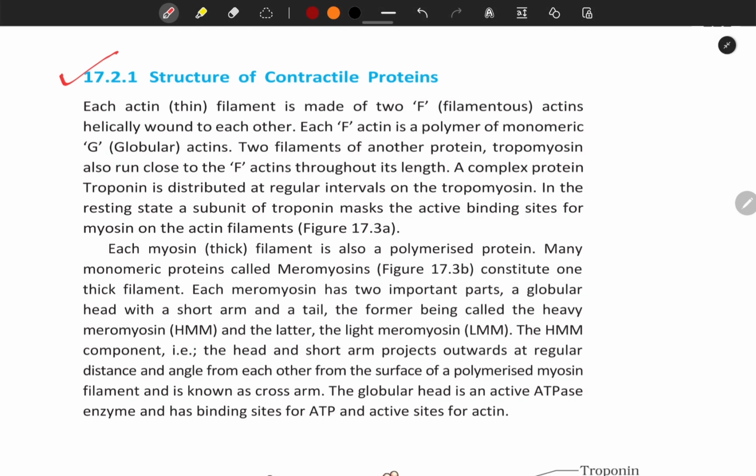17.2.1 Structure of contractile proteins. Each actin, that is thin filament, is made up of two F filamentous actins helically bound to each other. Each F actin is a polymer of monomeric, that is G globular actins. Two filaments of another protein, tropomyosin, also run close to the F actins throughout its length. A complex protein, troponin, is distributed at regular intervals on the tropomyosin. In the resting state, a subunit of troponin masks the active binding sites for myosin on the actin filaments.